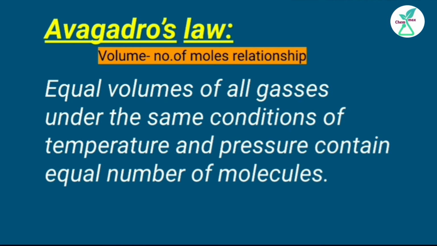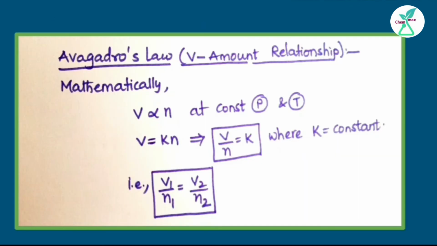It was given by Amedeo Avogadro and it is also called the volume and number of moles relationship. It states that equal volumes of all gases under the same conditions of temperature and pressure contain an equal number of molecules. Mathematically, V is directly proportional to N at constant pressure and temperature. On rearrangement, we get V by N is equal to K, which is constant. That means at constant pressure and temperature, V1 by N1 is equal to V2 by N2, which is always constant.